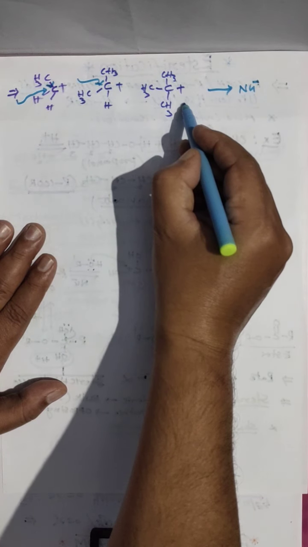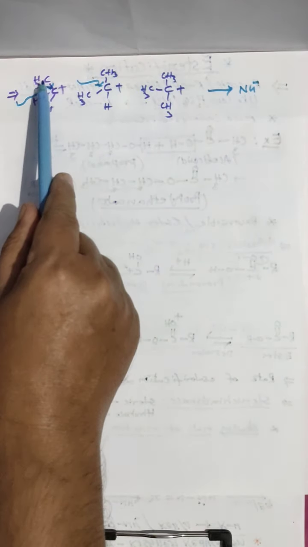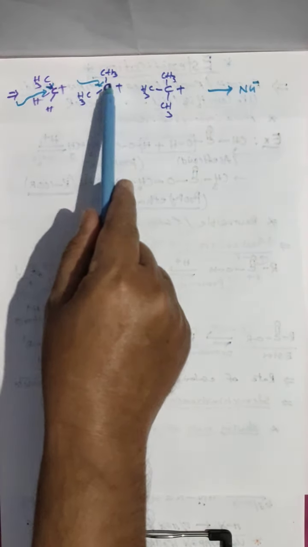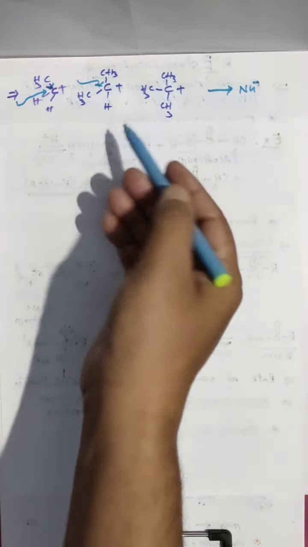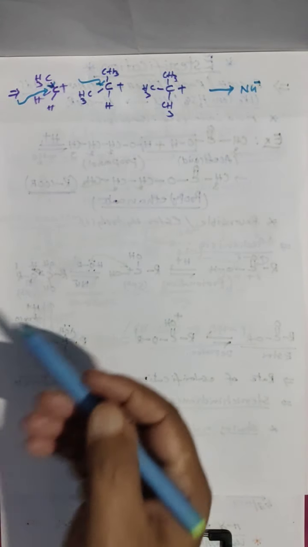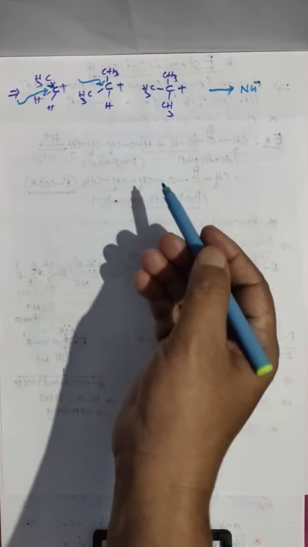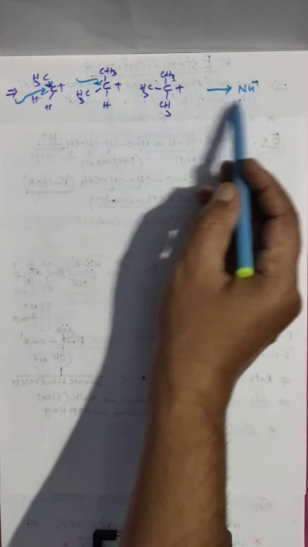Here nucleophilic attack is very difficult. So steric hindrance is there. Steric means bulky groups. Here one group, here two groups, here three groups. As the number of bulky groups increases, steric hindrance increases, meaning the opposing nature increases. When the opposing nature increases, the reaction will slow down and somewhere it will stop. That's why attack of the nucleophile will be very difficult.